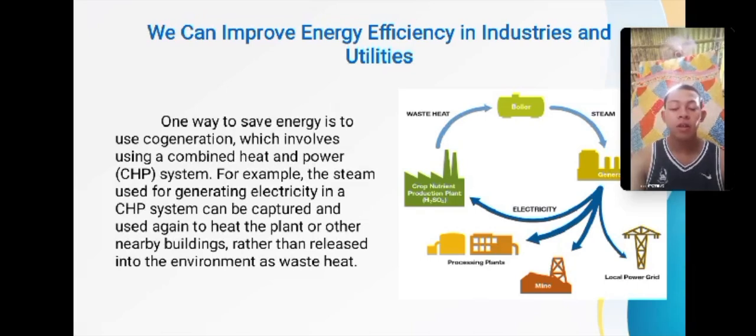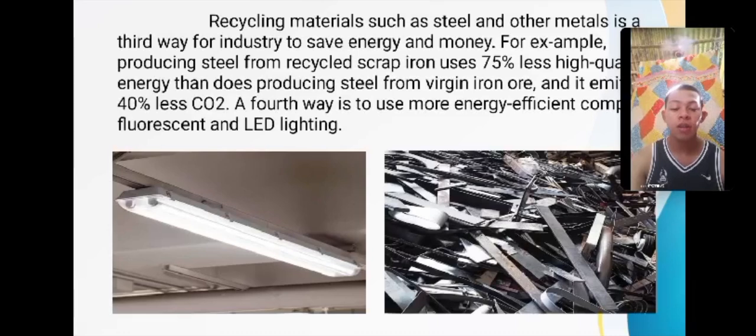Recycling materials such as steel and other metals is a third way for industry to save energy and money. For example, producing steel from recycled scrap iron uses 75% less high-quality energy than does producing steel from virgin iron ore, and it emits 40% less CO2. A fourth way is to use more energy-efficient compact fluorescent and LED lighting.